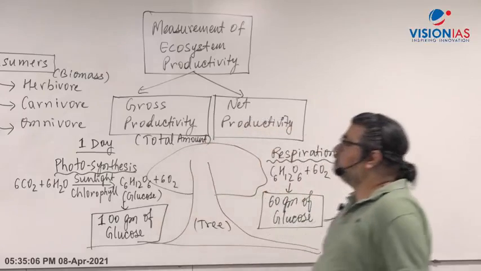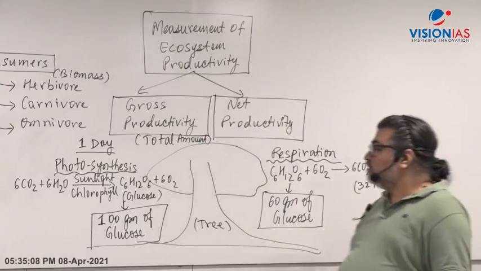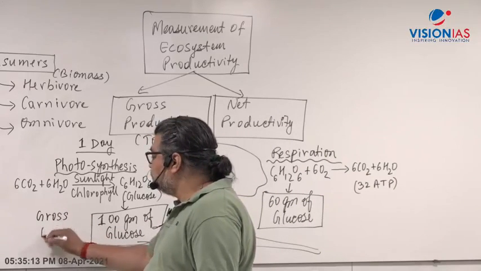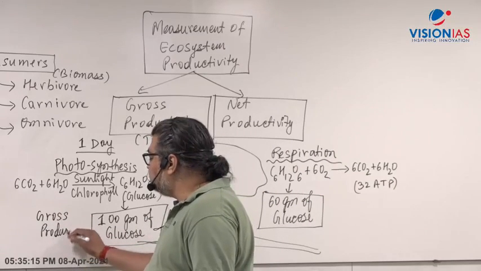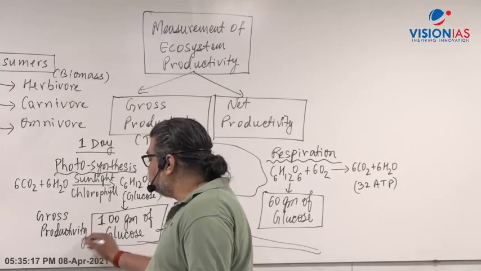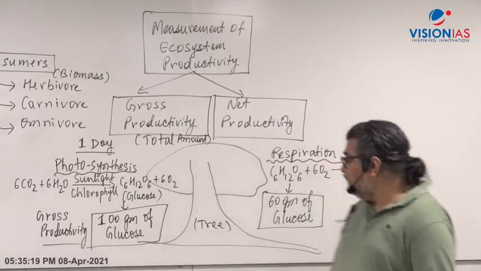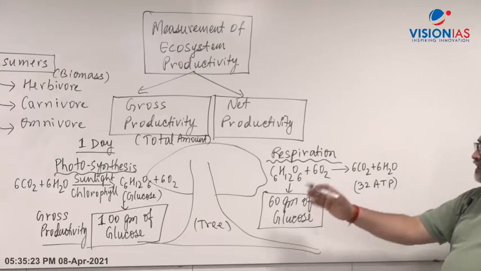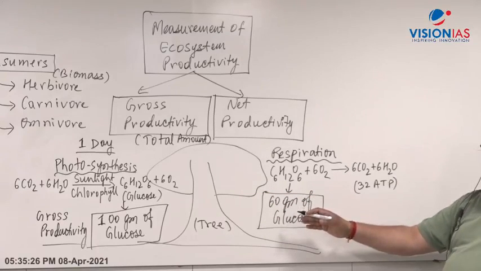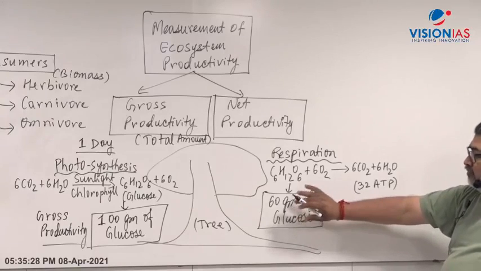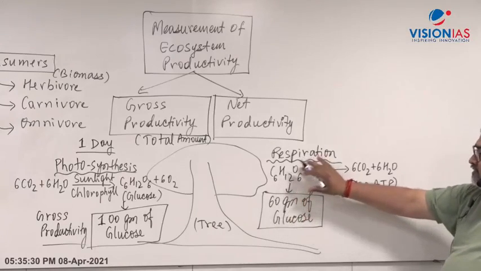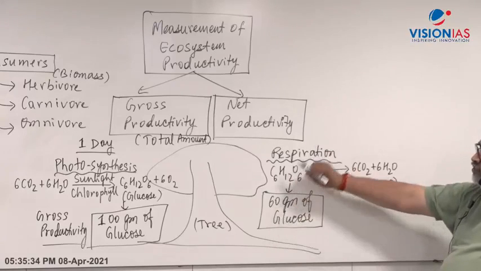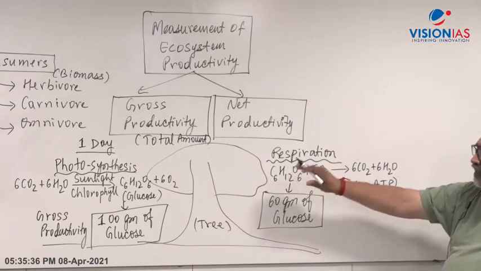So this 100 gram is gross, we'll call it gross productivity. Whereas when you subtract the 60 grams of glucose utilized by the plant for getting energy in one day,